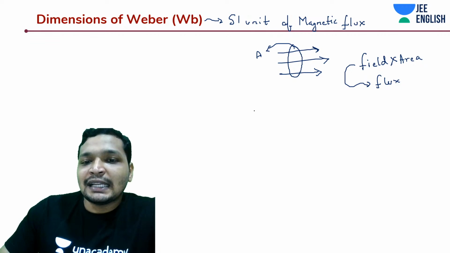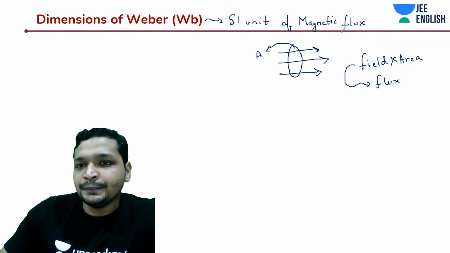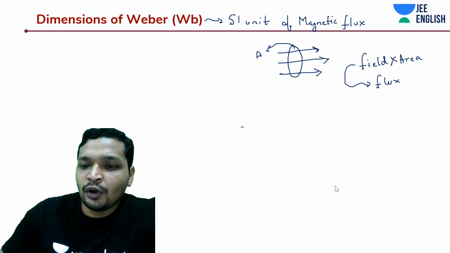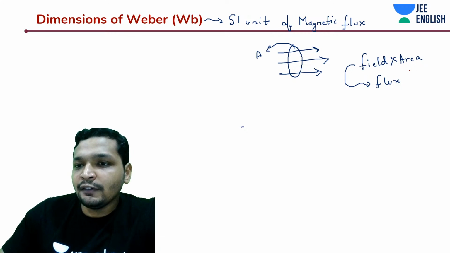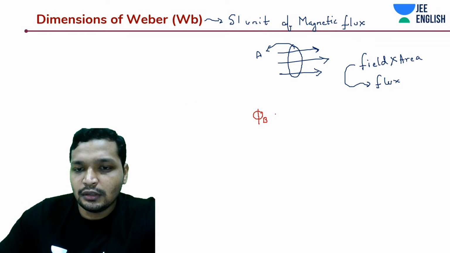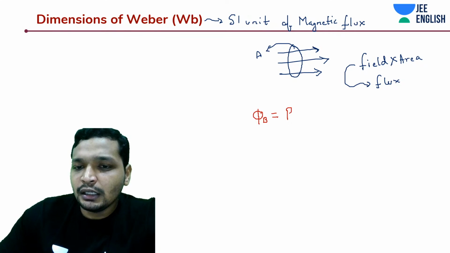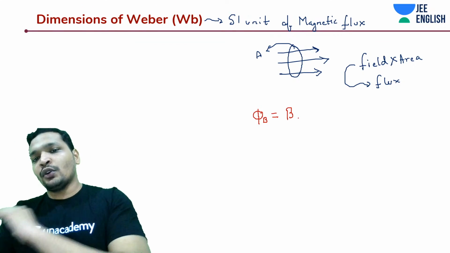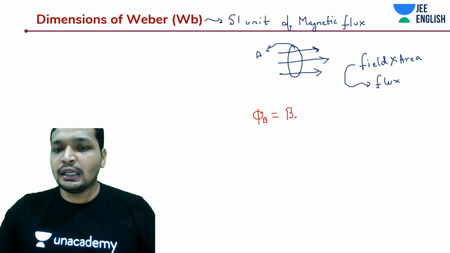So Weber is an SI unit of magnetic flux, and how do you calculate Weber is what we just discussed now, right? You'll multiply field into area. So I'm going to talk about magnetic flux. It's actually B dot A. You're actually calculating only those field lines going across that area.